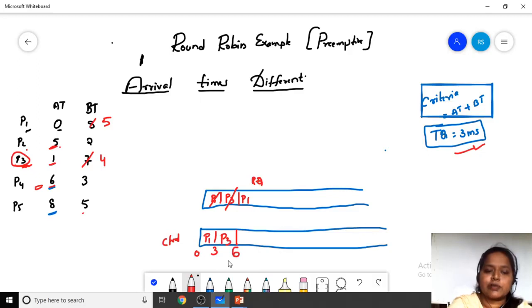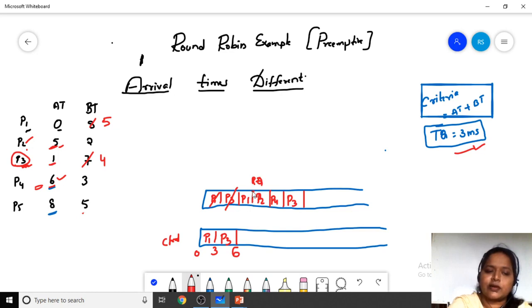At 5 milliseconds P2 has entered, and at 6 milliseconds P4 has entered. P3 has 4 milliseconds left, so we admit P3 back into the ready queue.